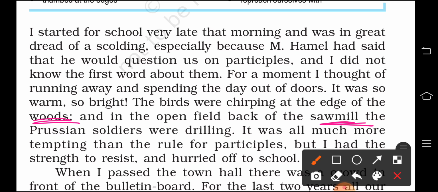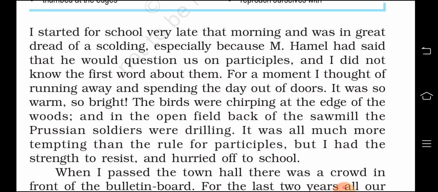So he was actually enjoying that scene, and he was not at all willing to go to school that day. But he said that it was more tempting, so much for the rules of the participles. So the scene outside was more attractive than the school. But French controlled the temptation. Temptation means what? Tempting means attracting. Actually temptation is attraction. So here it is the word tempting, right?